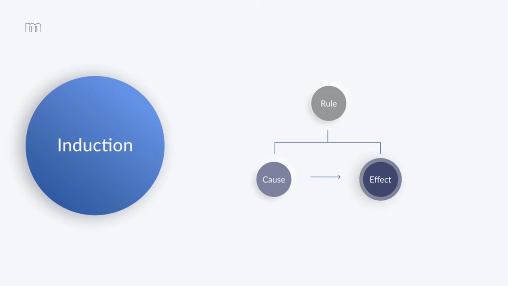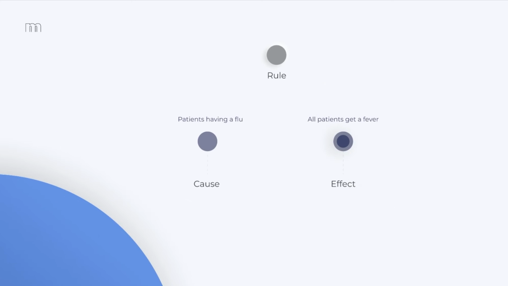So let's look at our diagram again. We are now missing the rule while the cause and effect are given. We know flu is the cause and fever the effect. Now, if we are researching diseases and all our patients that have a flu also get a fever, we can form the rule that flu leads to fever.